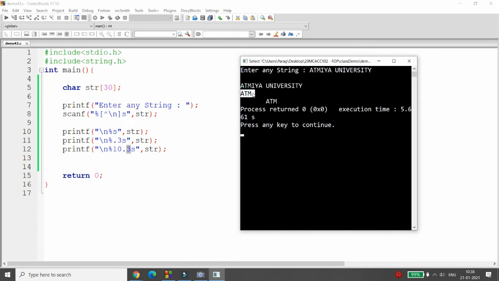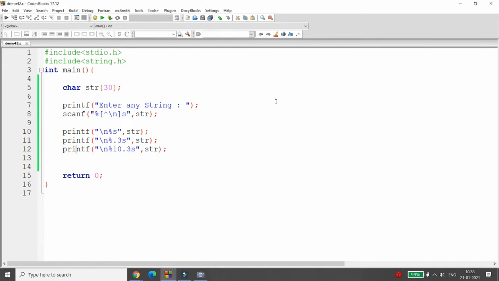This will display only three characters. Why? Because I am writing 0.3. But whenever we write 10.3, then the total size will be 10 characters. Here you can count 1, 2, 3, 4, 5, 6, 7 and just three characters, right? So total size is 10 characters and it displays only 3, that is 10.3. But by default, if you write the positive number, then it will be a right justified string.